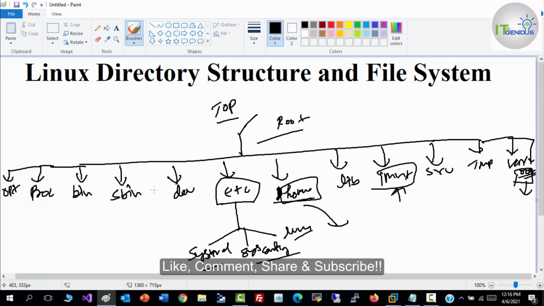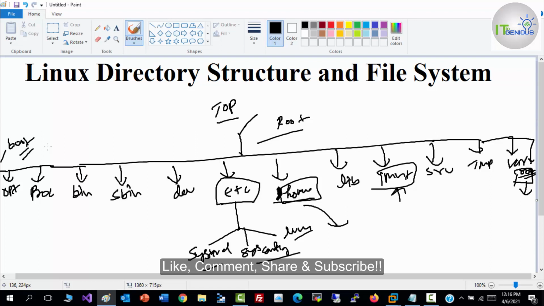Next we have slash boot. So where is boot? Boot is not in our list, so let me write it here. Boot basically stores booting files. Your Linux system kernel, boot support files, and boot configuration files will all be stored in